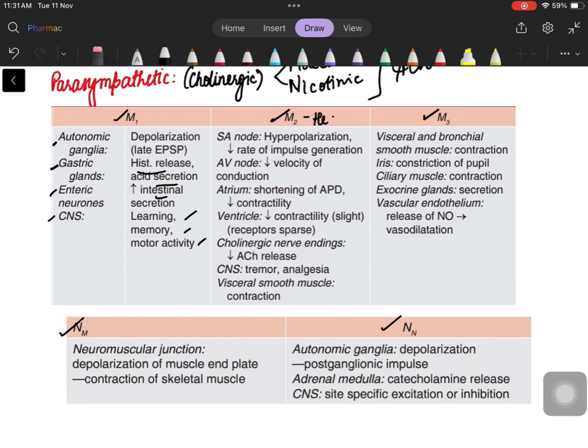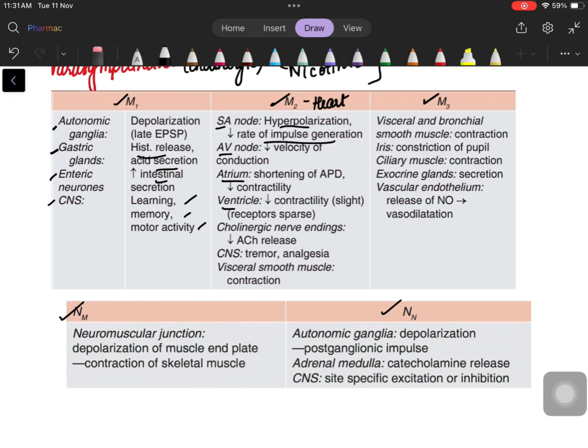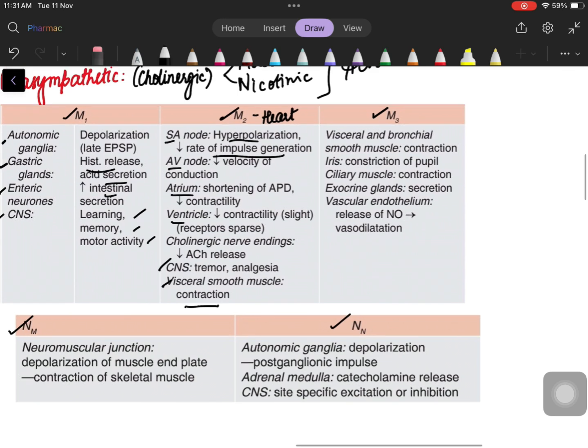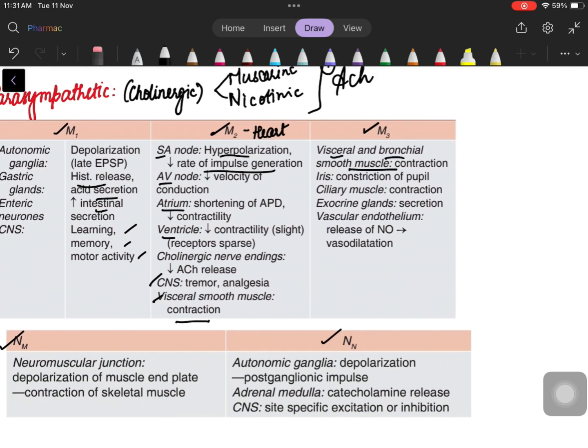M2 is mostly to do with the heart. Whether it is SA node, AV node, atrium, ventricle, it has a depressant effect on the heart. So it reduces contractility, it slows down the heart, it reduces rhythm. Also a few CNS and visceral functions. It causes contraction of visceral smooth muscles. Now coming to M3, visceral and bronchial smooth muscle contraction, very, very important. What happens if your bronchus is contracting? You can't breathe properly. So bronchial contraction or bronchial smooth muscle is caused by acetylcholine on M3.